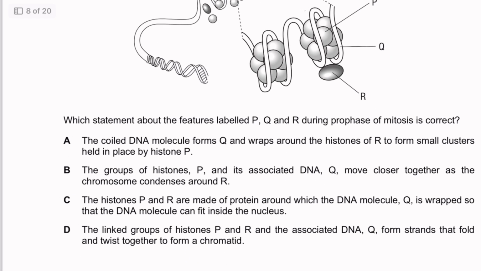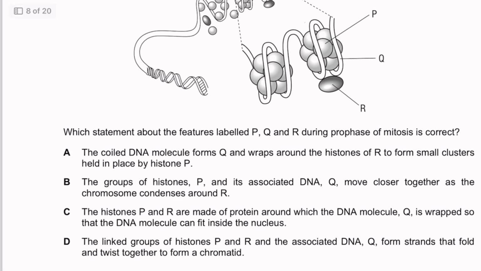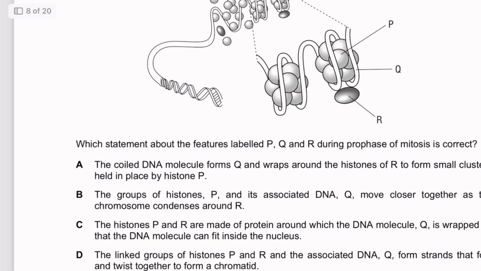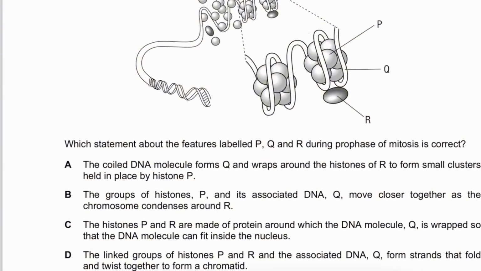The coiled DNA molecule forms Q and wraps around the histones of R to form small clusters held in place by histone P. So what it says here is that the coiled DNA Q, so we have Q, right? This Q, okay, it's the DNA. And then it says that DNA is going to be wrapped around histone R, which actually doesn't make sense because it looks more like it's wrapped around histone P. And it says that it's going to be held in place by histone P, but I see that R is actually the one that's holding them in place. So we can just erase this and we can cancel out A.